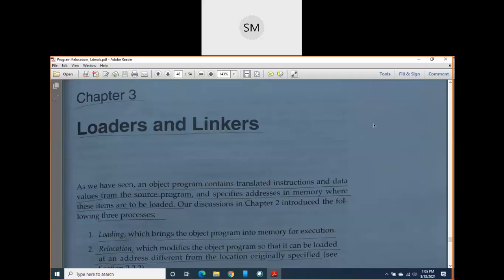Suppose you have two or three object programs, we can link them together by using one more system software called a linker. After linking these programs together, we will load these programs into the memory for execution. So the loader will load these programs into the memory for execution, and the loader is also one more example for system software.